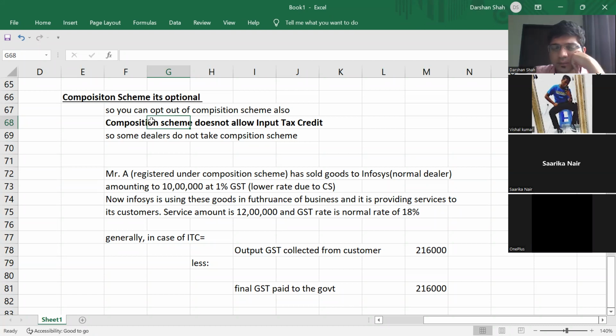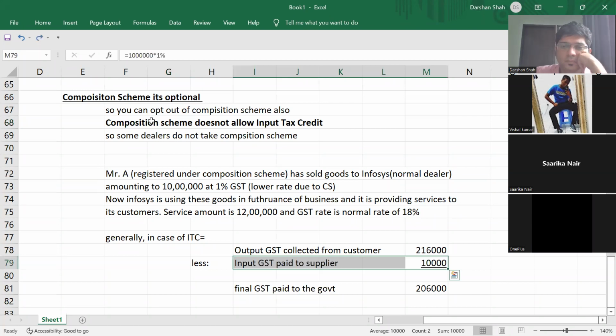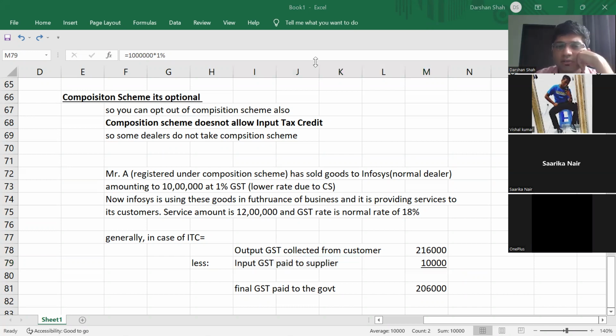Yes, someone was asking something. Yeah, sir. So only suppliers who want to increase their turnover will go for composition. See then what happens? Infosys will say that we will make a contract with Mr. A only if Mr. A is not under composition scheme. Otherwise, we are not interested. Correct, because then Infosys misses out on its input tax credit.